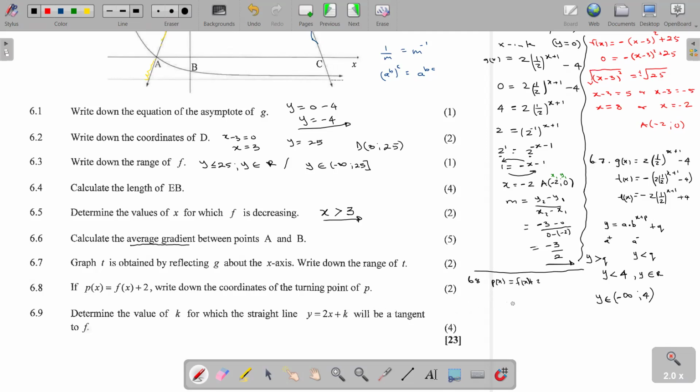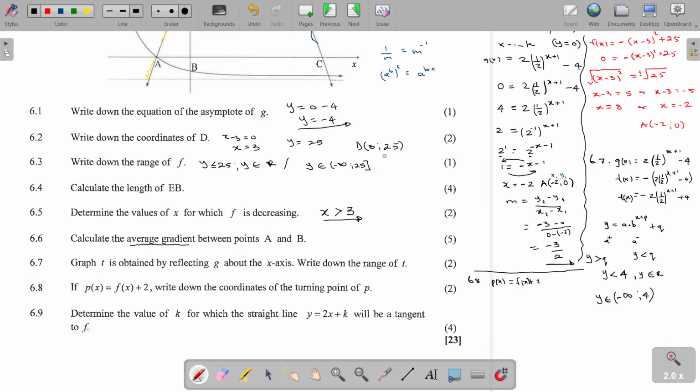Moving up or down, vertical movement does not affect the x-coordinate. So the x-coordinates of the entire p are not going to be affected, but the y-coordinates are going to be shifted up by 2 units.